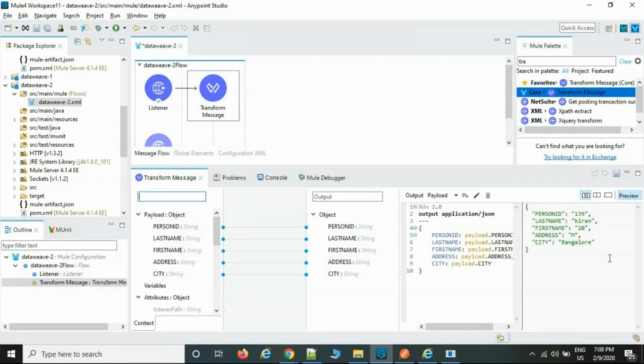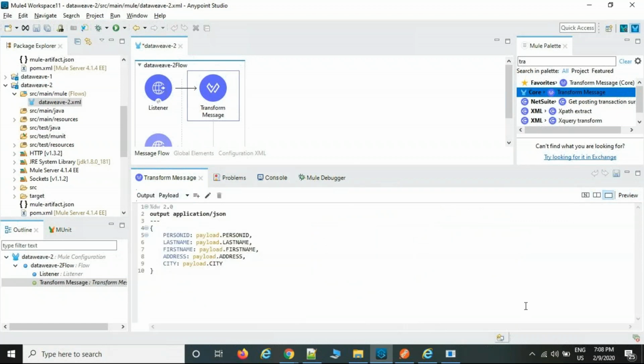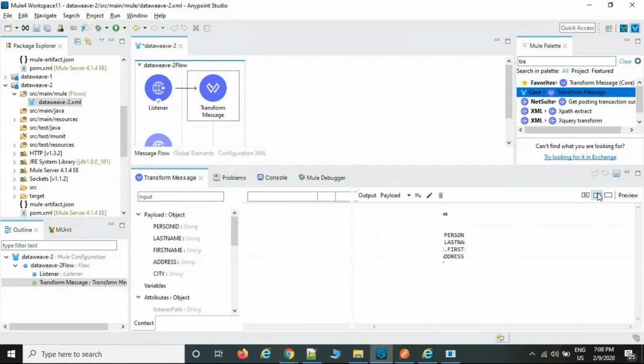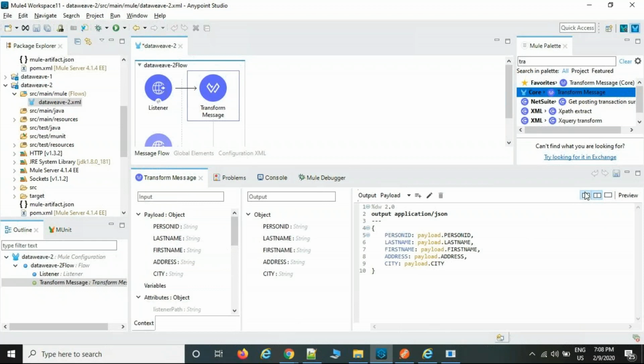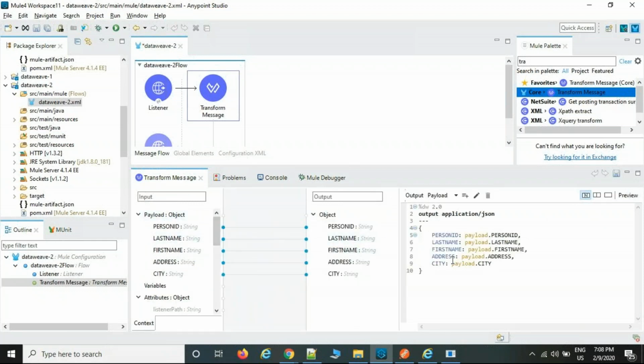But if you want to see the preview, only after importing the input and output metadata will you be able to see the output. Otherwise, you can't see the output. So please remember. Okay, this is the preview. If you click on this, it gives window visibility of only one window, this gives 3 types of window, and this gives 4 types. You need to select whichever is comfortable for you.